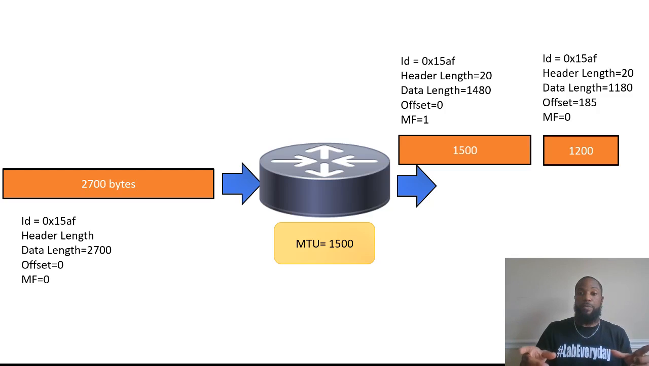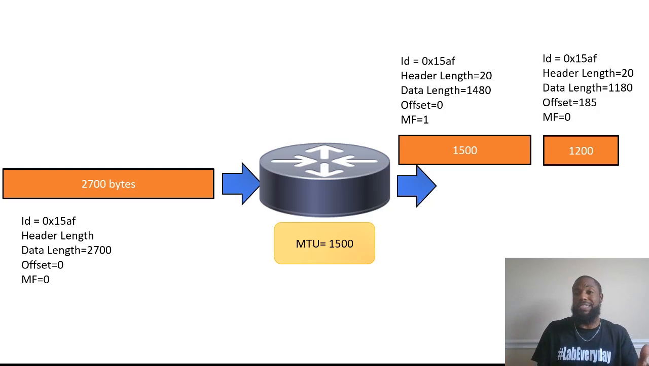Write this down now. 0 for the offset, and then the second one is 185. The next one is 370, then 555, the next one is plus 185, 740, and so on and so forth. You just keep adding 185. But that's just an identifier that lets the receiving end know, oh, okay, this is the third piece, and the next one is the fourth piece, and so on.